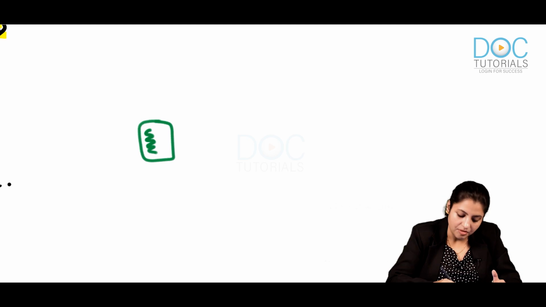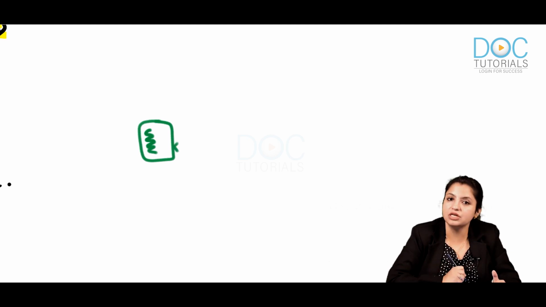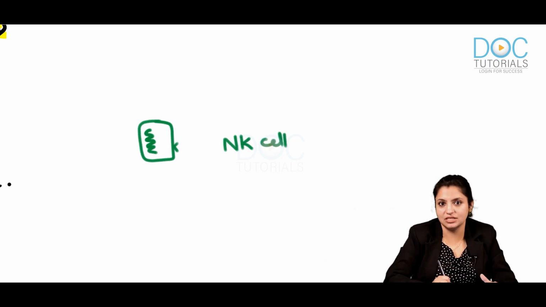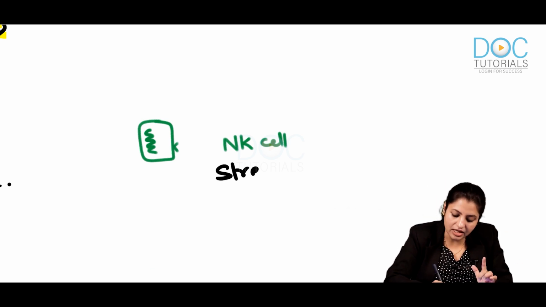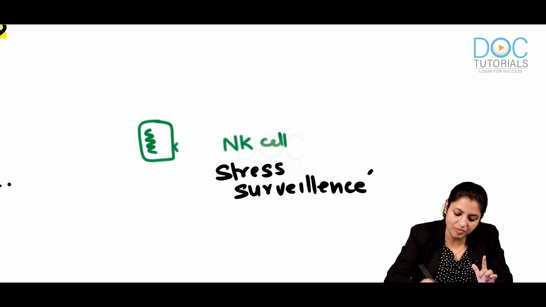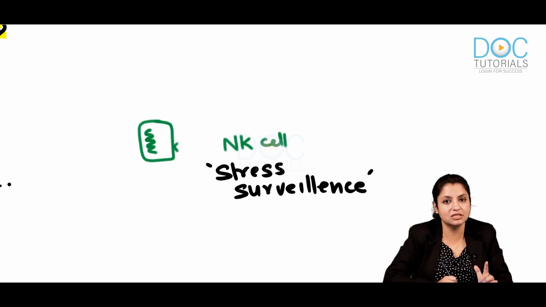When the virus enters the body, this cell itself does not know that it is infected. But MHC expression decreases. So who identifies this? NK cells. That means this cell is stressed. He himself doesn't know this, but NK cells identify it. So can I say NK cells help in stress surveillance?